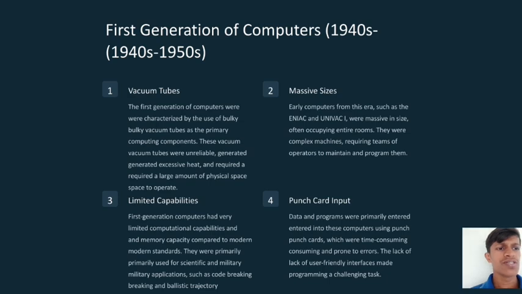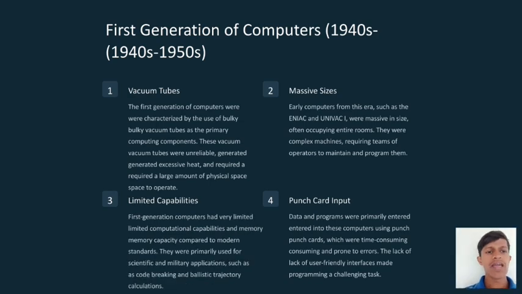They were complex machines requiring teams of operators to maintain and program them. Third, limited capabilities. First generation computers had very limited computational capabilities and memory capacity compared to modern standards. They were primarily used for scientific and military applications such as code breaking and ballistic trajectory calculations. Fourth, punch card input. Data and programs were primarily entered into these computers using punch cards, which were time consuming and prone to errors. The lack of user-friendly interfaces made programming a challenging task.